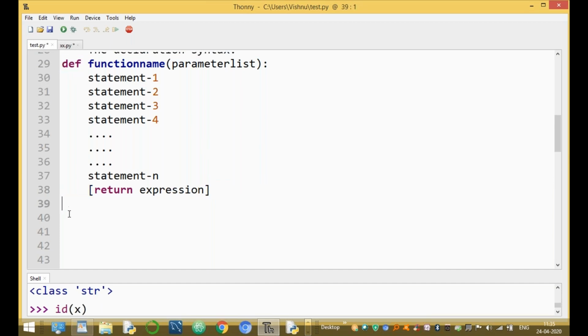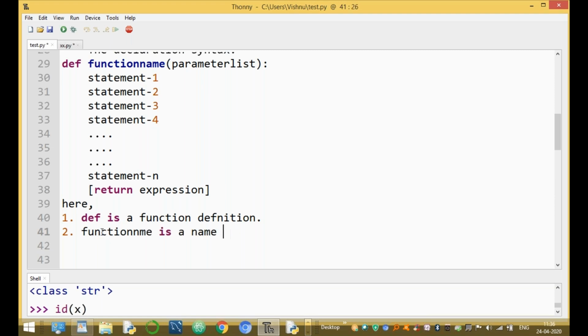In the above syntax, what is def? The first one: def is the function definition. The second one is the function name, which is the name of the function; you can give it any name.